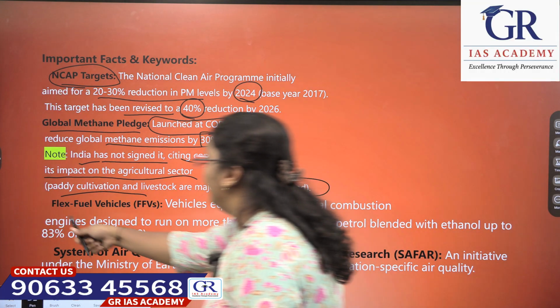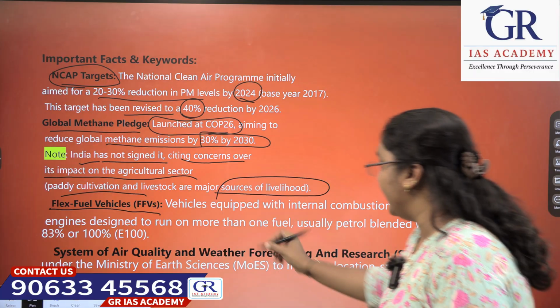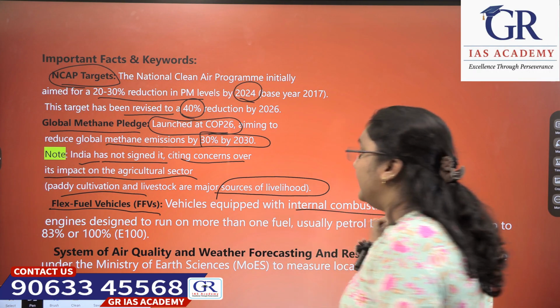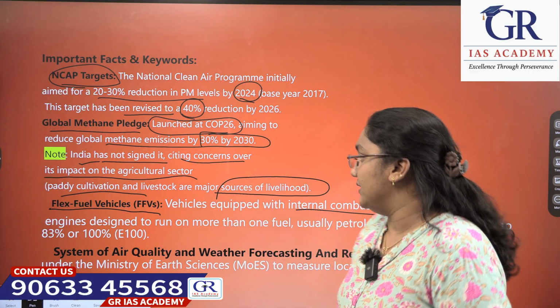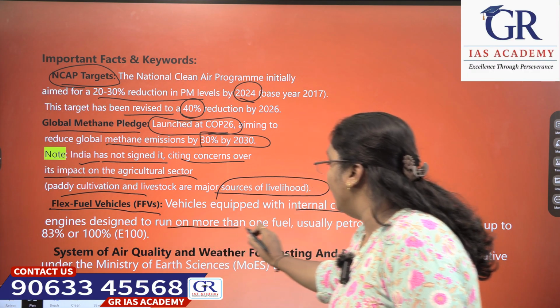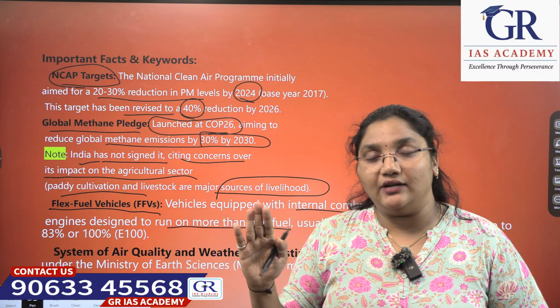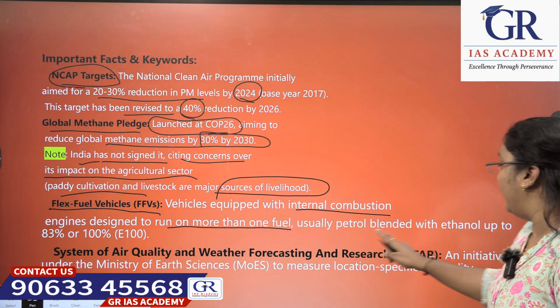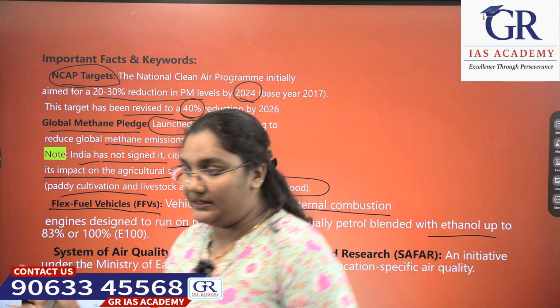Okay. Next, flex fuel vehicles. What are these flex fuel vehicles? These are vehicles designed with internal combustion engines which can run on more than one fuel, usually petrol blended with ethanol up to 83% or 100%.